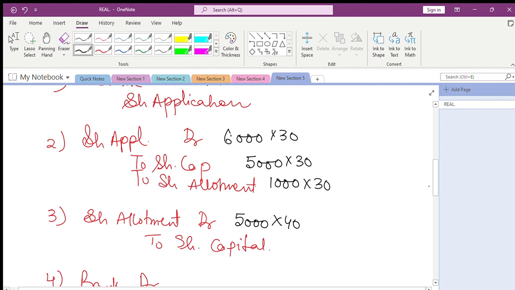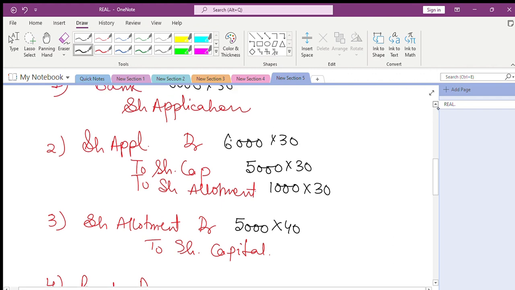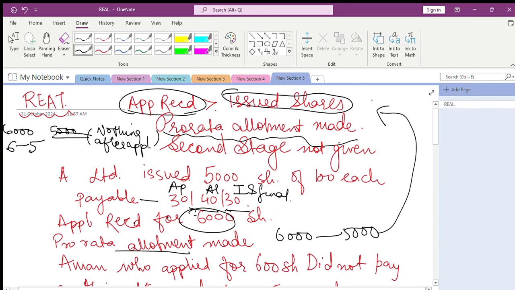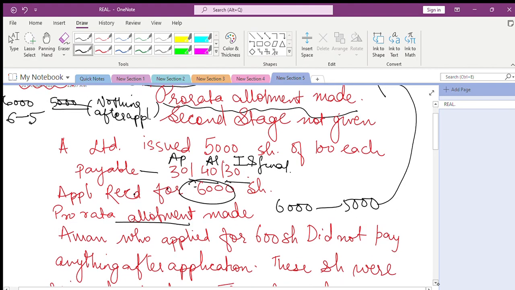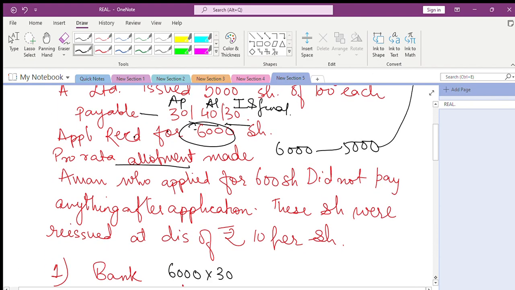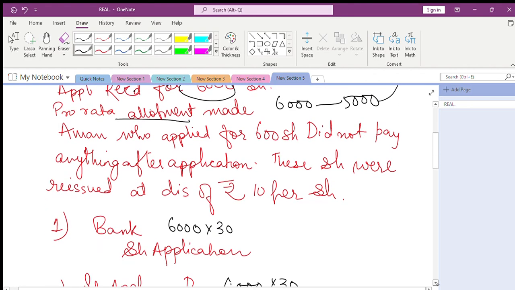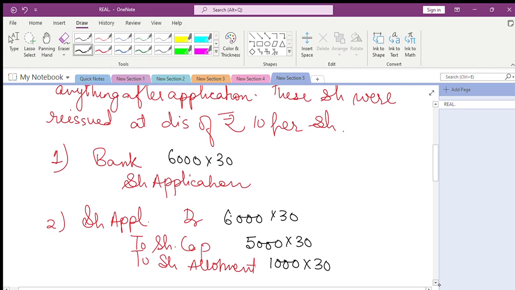Now here comes a problem for us. There is a person, Aman. He had applied for 600 shares, but he has not given us anything after application. That means he has not given us allotment and first call. So we'll forfeit his shares later on and reissue them. So let's try to solve this question.